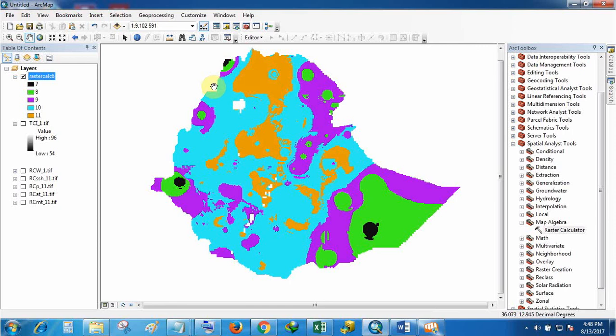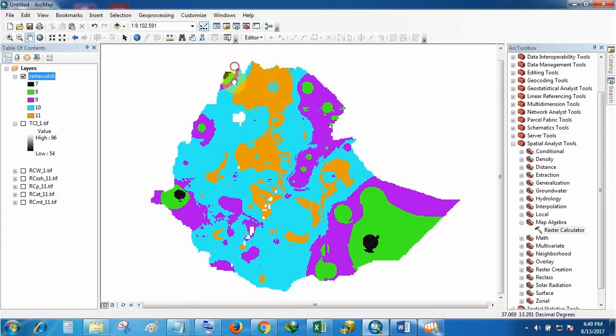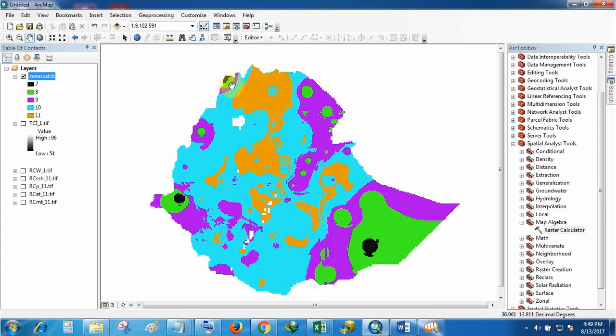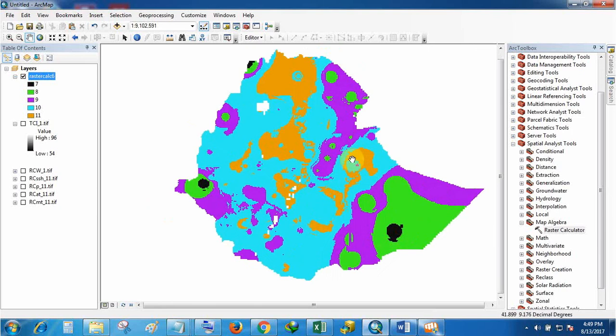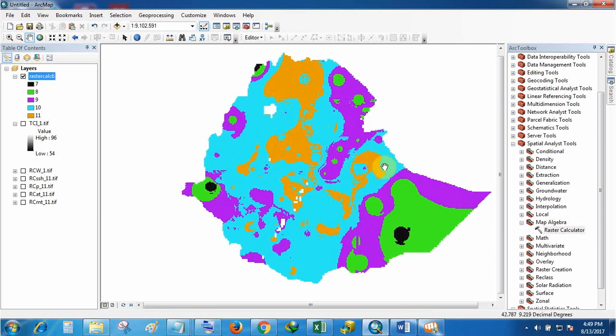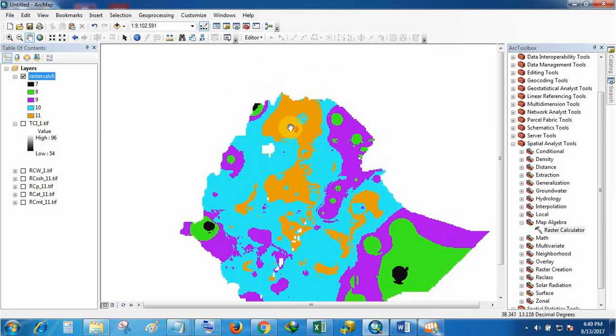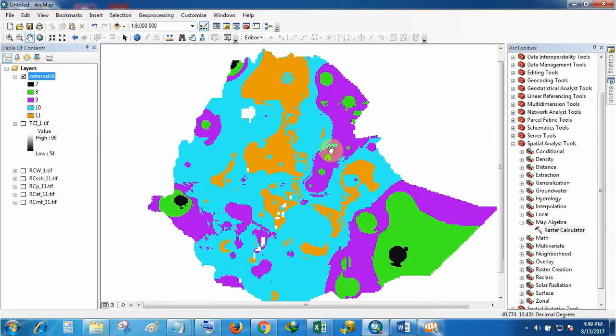There are some parts of Ethiopia, in the lowland, especially this Gambela region here, the western part of Tigray, and the Somali part, where the temperature is extreme, so here it is acceptable. In the large part of Tigray and the Ethiopian highlands, we can see 11, and 11 is the ideal condition for the development of tourism.